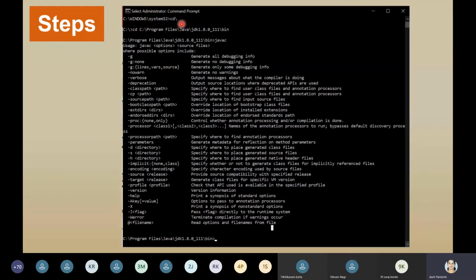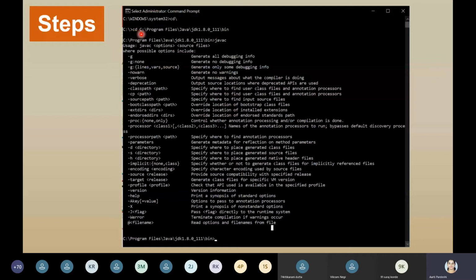So cd slash. Now go to the C drive. Once again, you will be in the root directory, and we are going to redirect to another directory, that is the bin directory. And what is the path? C, Program Files, Java, JDK and bin.